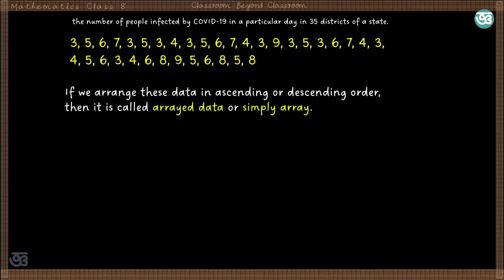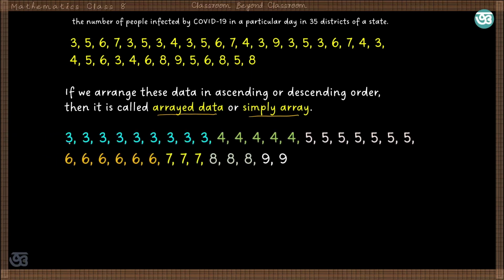So that type of data is called arrayed data, or simply the array of the set of data. Now if we write in ascending order, this will be the set of data, and from here you can see that there are 9 districts with number of infection equal to 3, and there are 5 districts with number of infection equal to 4, and so on.